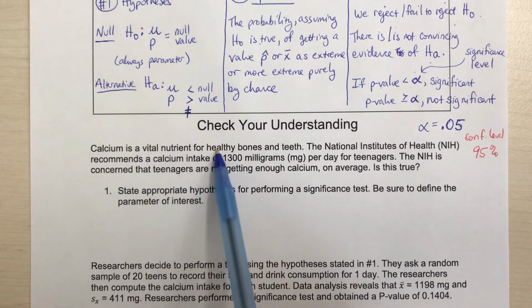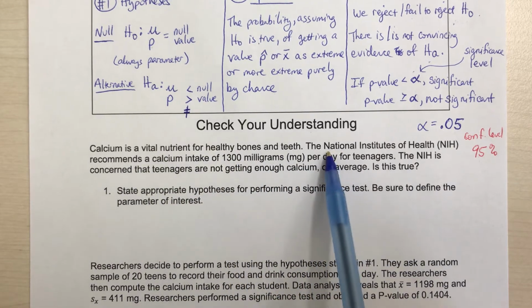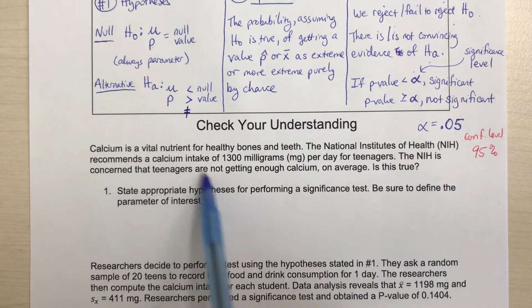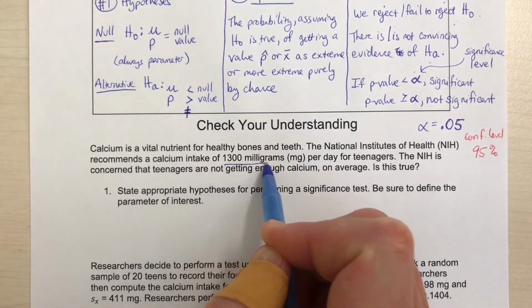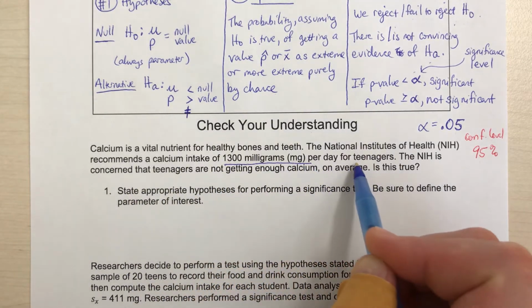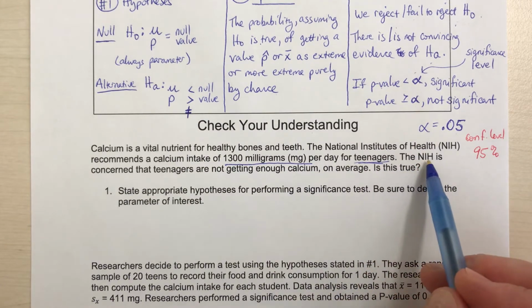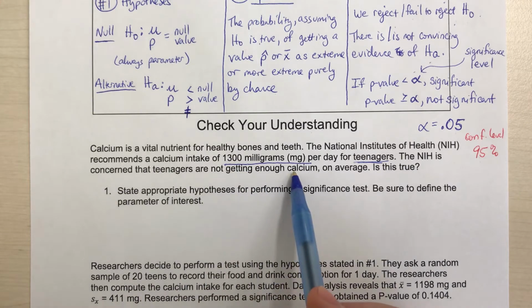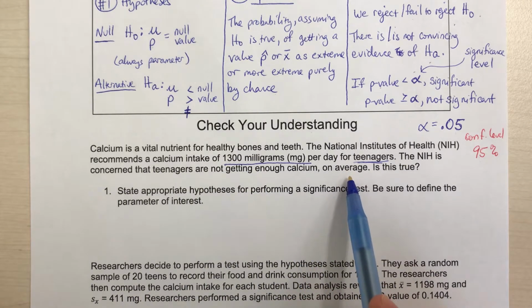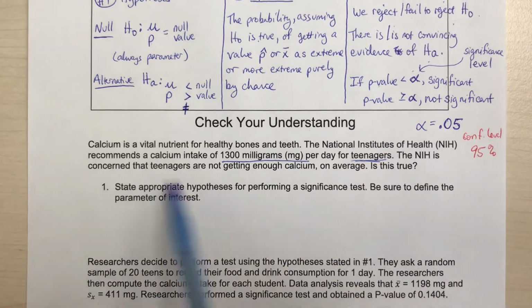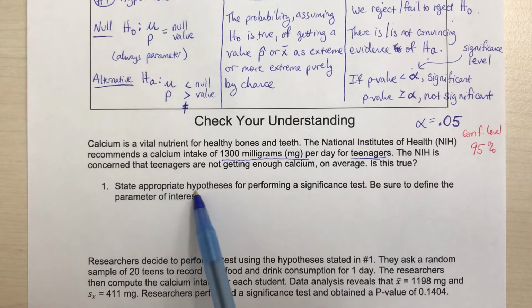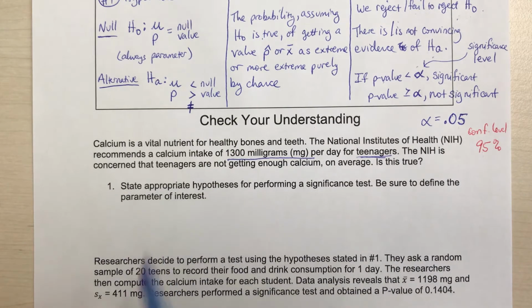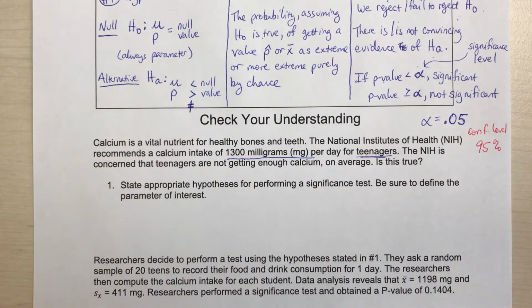Calcium is a vital nutrient for healthy bones and teeth. The National Institutes of Health, NIH, recommends a calcium intake of 1,300 milligrams per day for teenagers. The NIH is concerned that teenagers are not getting enough calcium on average. Is this true? So number 1 is to state appropriate hypotheses for performing a significance test. Be sure to define the parameter of interest.